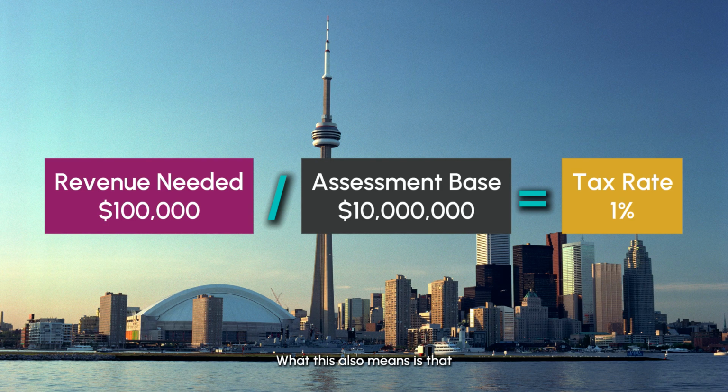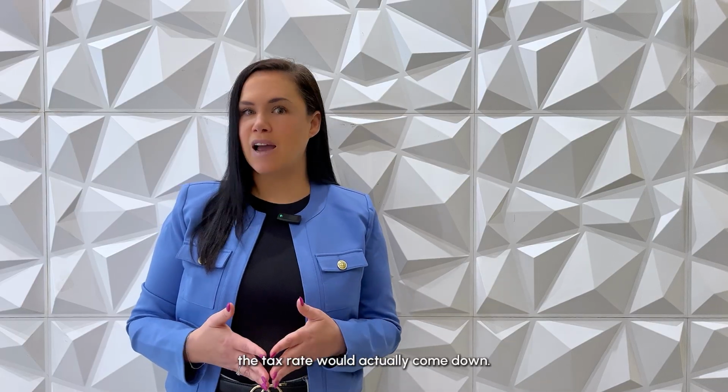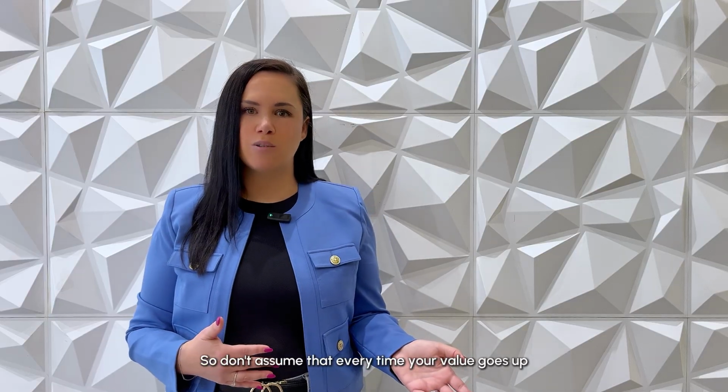What this also means is that if the budget were to remain the same and yet values go up, thereby increasing the assessment base, the tax rate would actually come down. So don't assume that every time your value goes up that your taxes will too, as it all depends on the amount of funds the city needs.